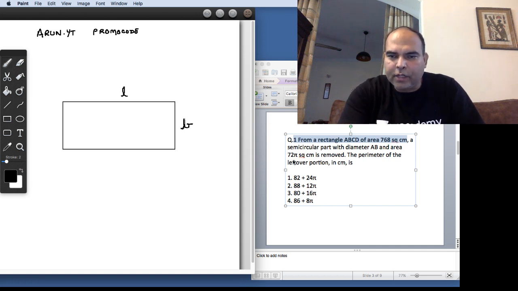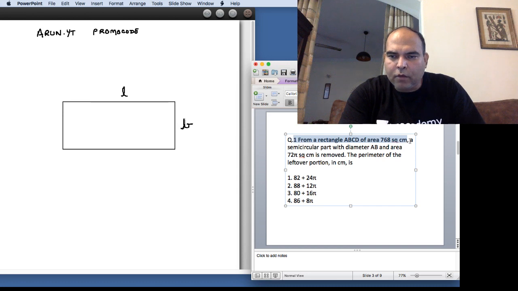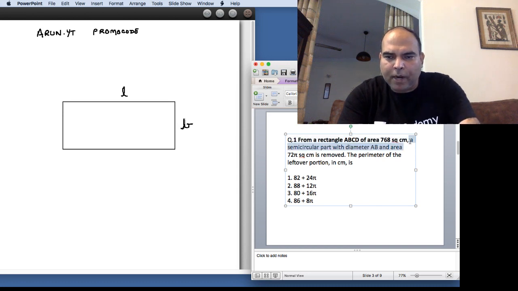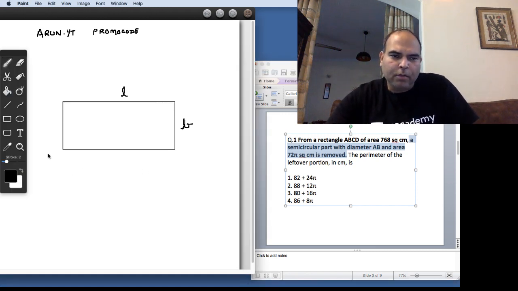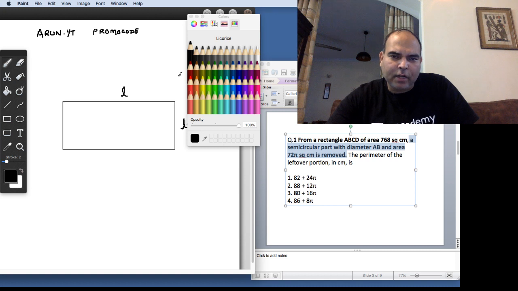And the question then moves on. What it says is that a semicircular part with diameter AB and area 72 pi square centimeters is removed. So if I think about this part in this question, two thoughts come to mind.